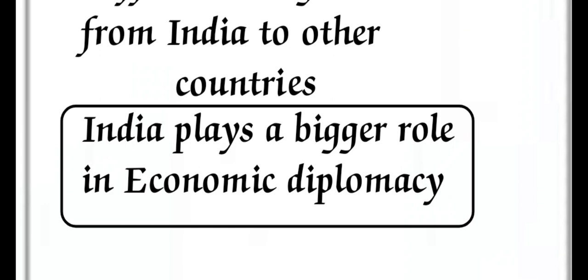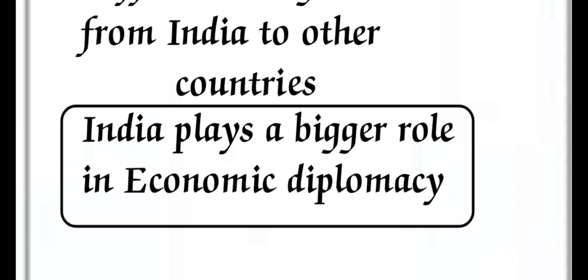So we learned about private remittance. Foreigners working in India take money from India to other countries, and people living in foreign countries send income to Indians. That is private remittance.